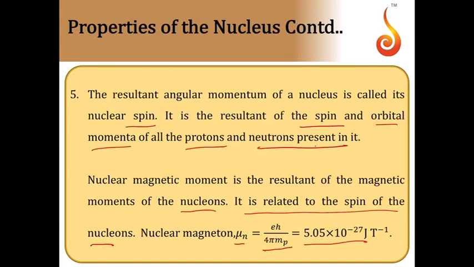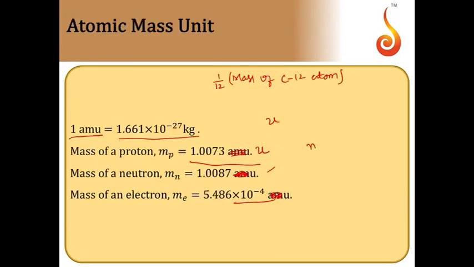So mass of electron is roughly 2000 times smaller than mass of a neutron or proton. So this is what is about atomic mass unit.